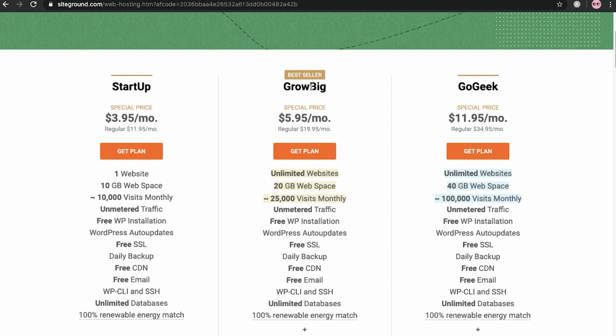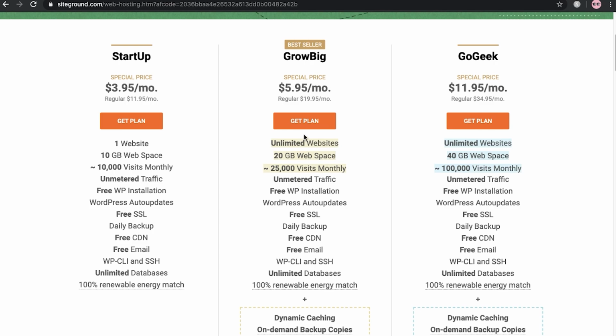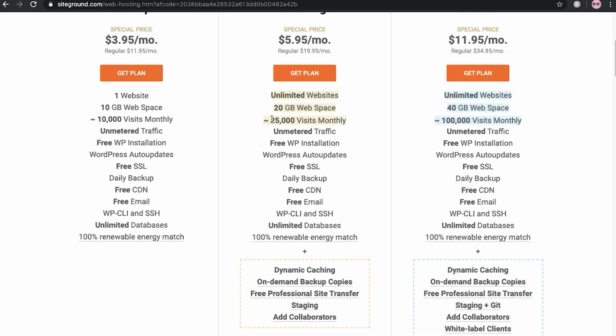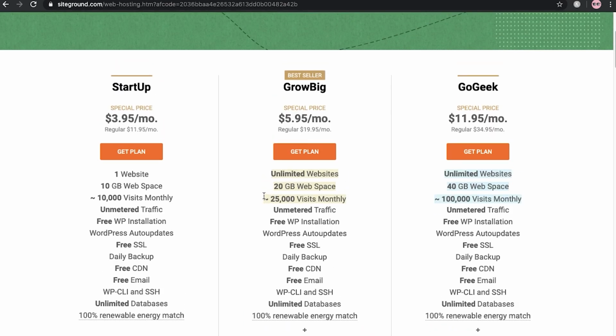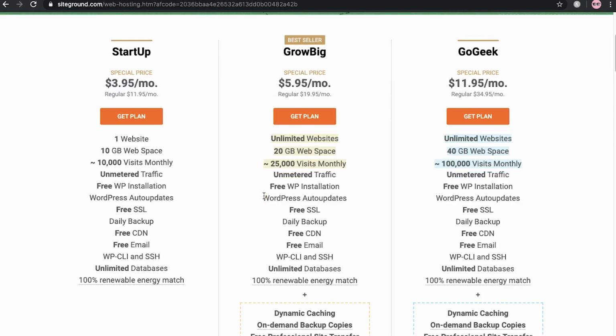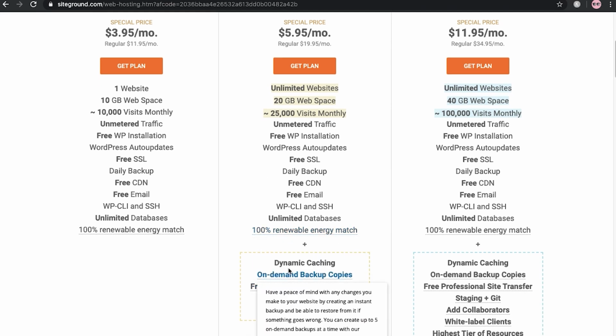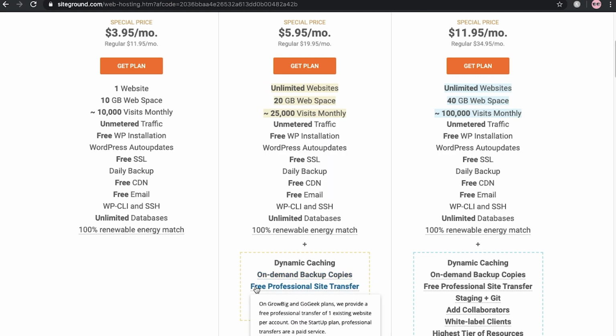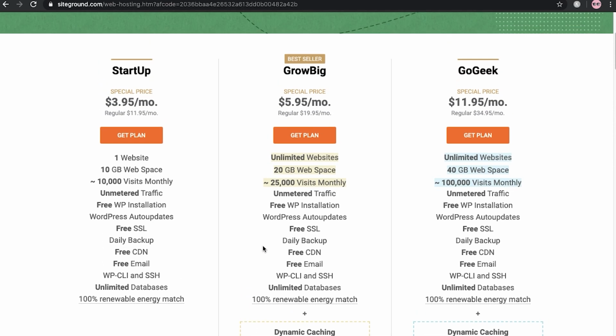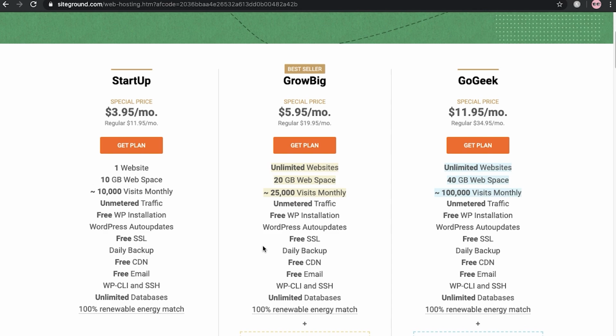Here you can see the GrowBig plan. In the GrowBig plan, you can host unlimited websites, and you get 20 GB of web space, which can handle around 25,000 monthly visits. You get all the same features, plus dynamic cache and free professional site transfer. If you already have a website on any WordPress hosting or Blogger, you can contact them and they can migrate your full site to SiteGround hosting. This is about the GrowBig plan.